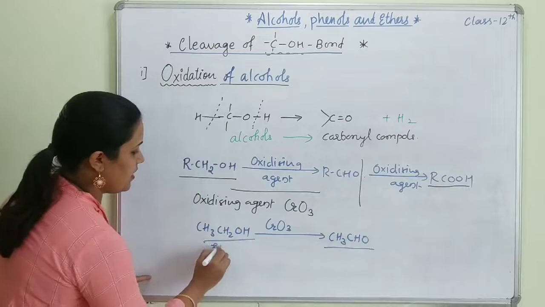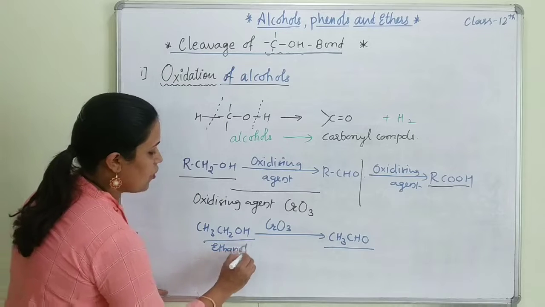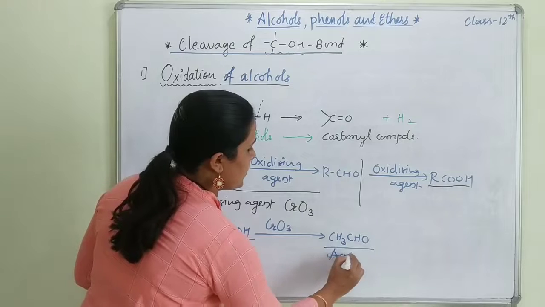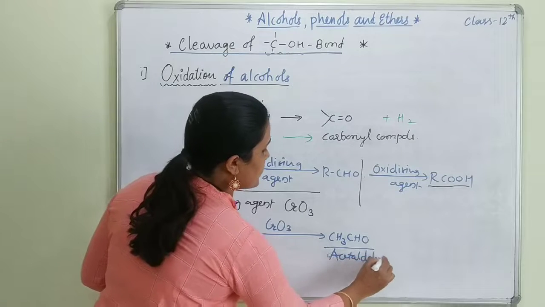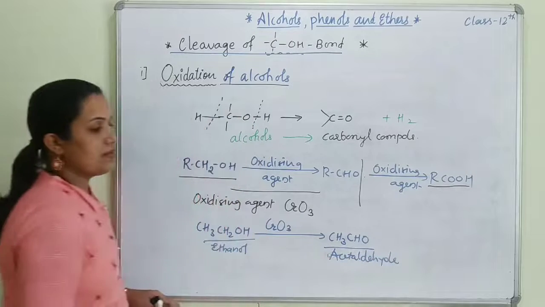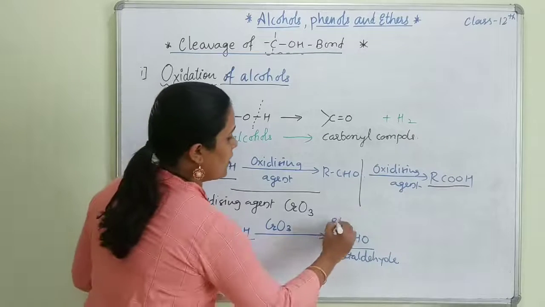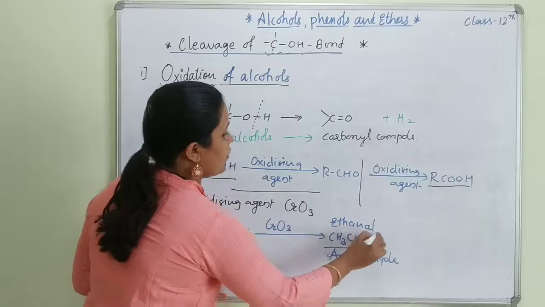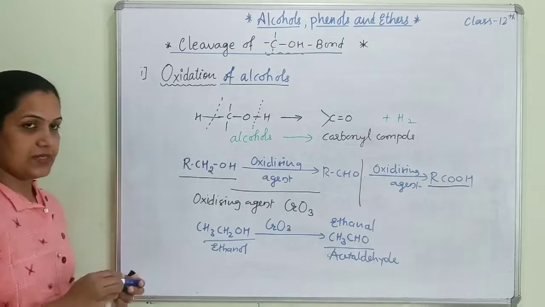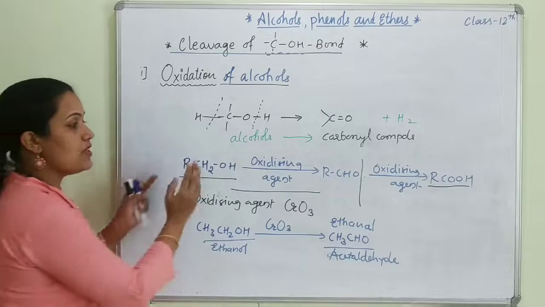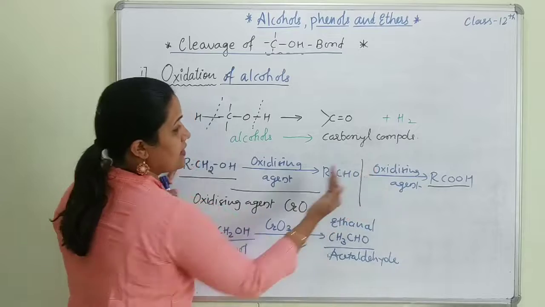It means we can easily convert ethanol to acetaldehyde, or ethanal. So this is one of the important processes. CrO3 can be used to stop the reaction at the aldehydic stage.